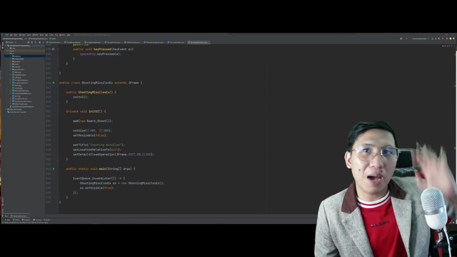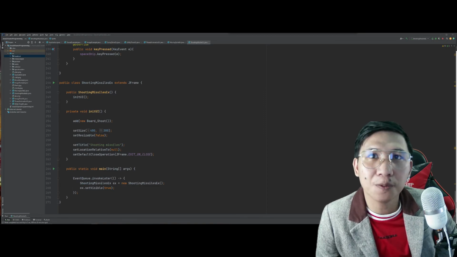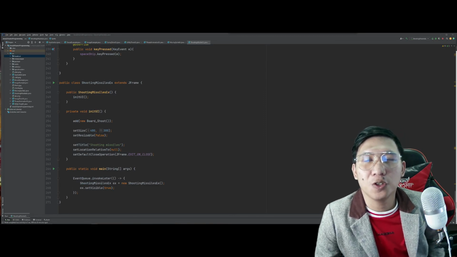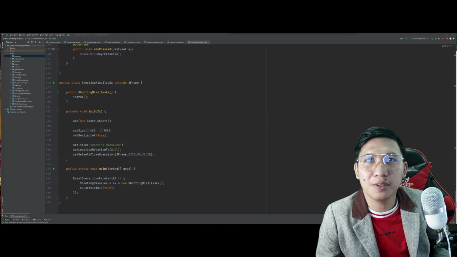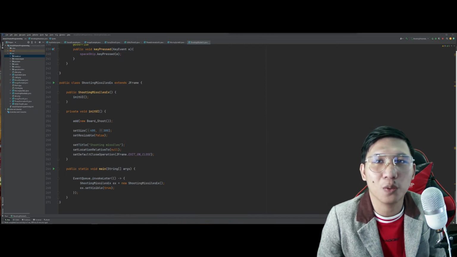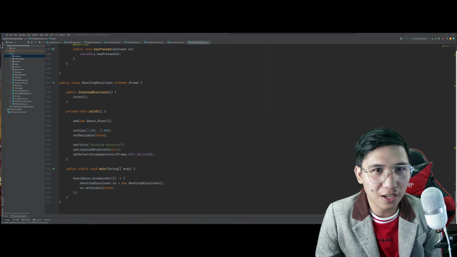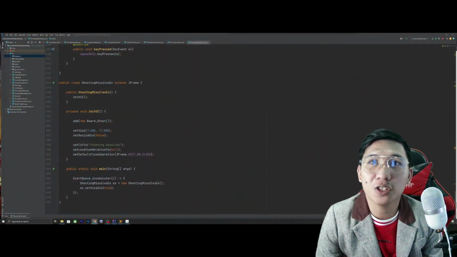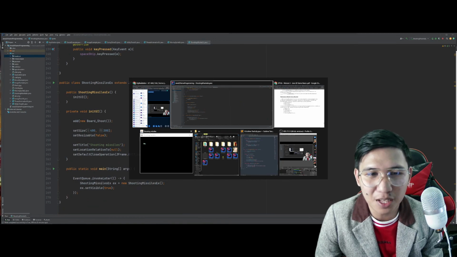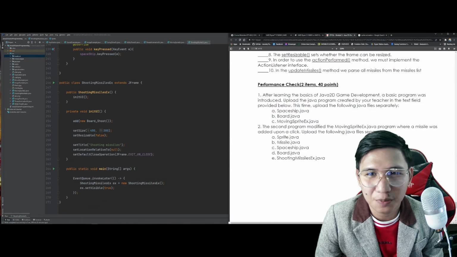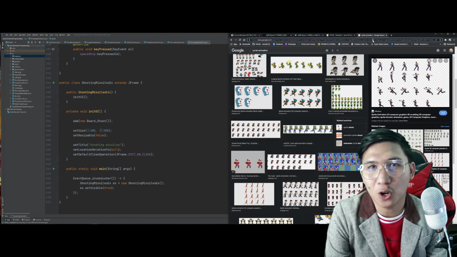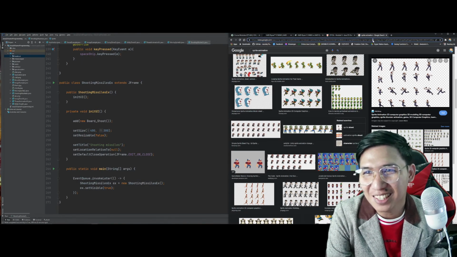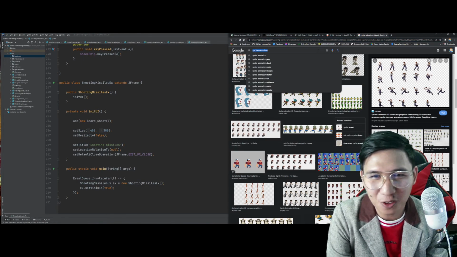Meron din yung Pac-Man, tapos Space Invaders natin. Yung Space Invaders naman, complicated din yun, pero maganda siyang gawin. Natatandaan nyo ba yung Space Invaders? I don't know kung inabutan nyo yun eh. Yeah, mga 8-bit games talaga tayo. Diba? Tapos, in the end, maglalagay na tayo ng audio. Pero syempre, panibagong discussion ng audio.